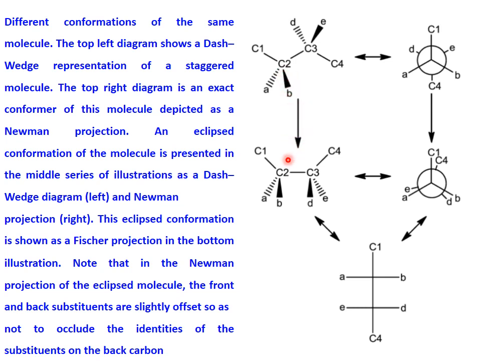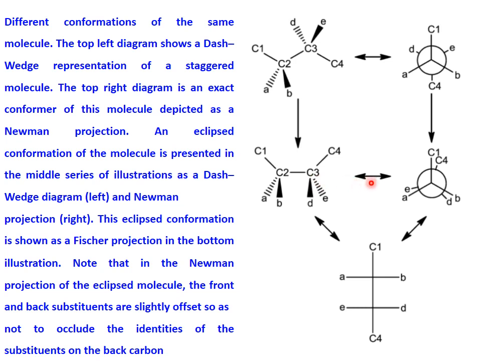Here C2 is represented by an inverted Y template, and here C3 is represented by an upright Y template, while this diagram is the isomer of this compound, where both C2 and C3 carbons show inverted Y templates, and this is the Newman projection of this conformer in which both the carbons show inverted Y templates.